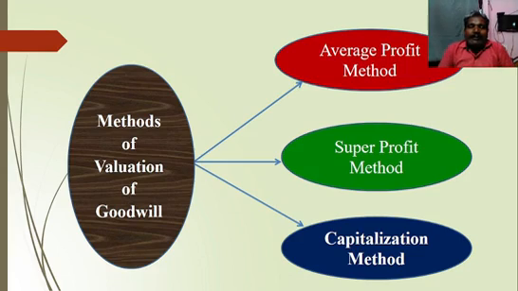Next, move to methods of valuation of goodwill. We have three major methods for valuation of goodwill. The first one is average profit method, second one is super profit method, and third one is capitalization method. We will discuss one by one.